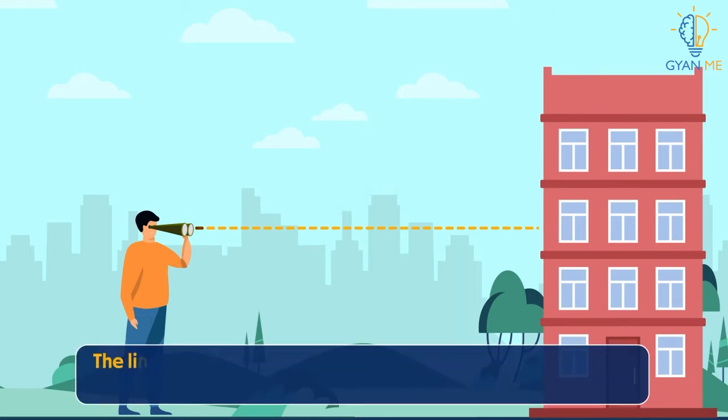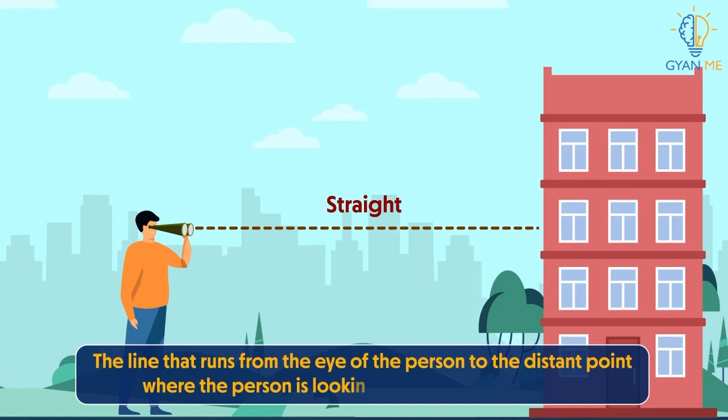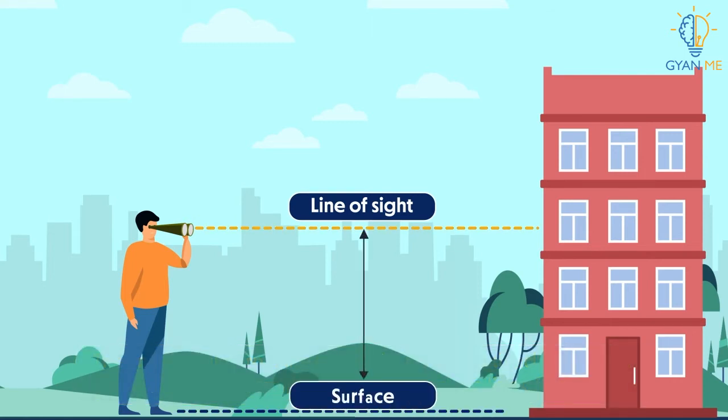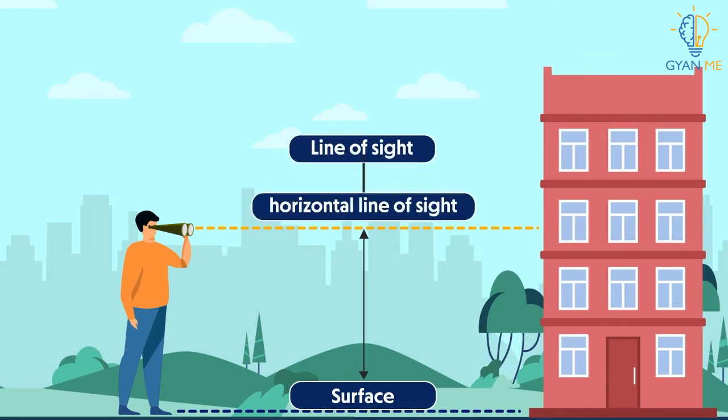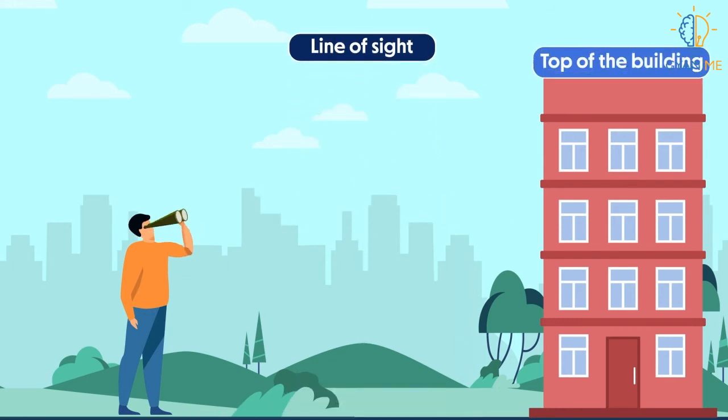Thus, the line that runs from the eye of the person to the distant point where the person is looking straight is called the line of sight. This is the line of sight here in our case. Since the line of sight here is parallel to the surface, we also call it the horizontal line of sight or simply horizontal line.